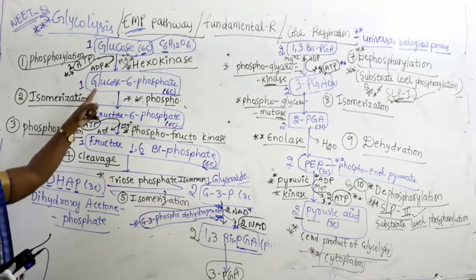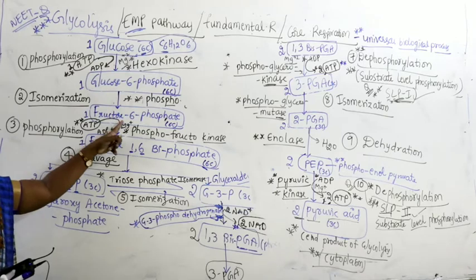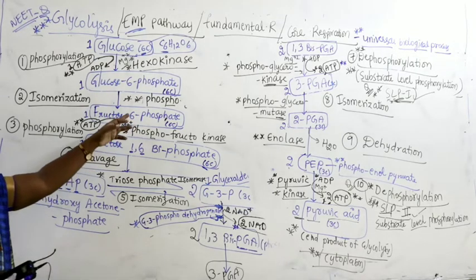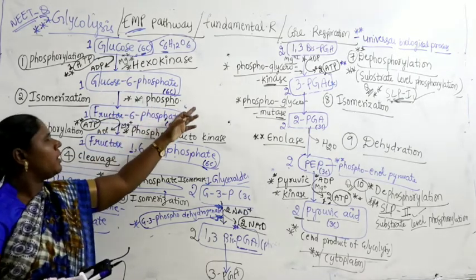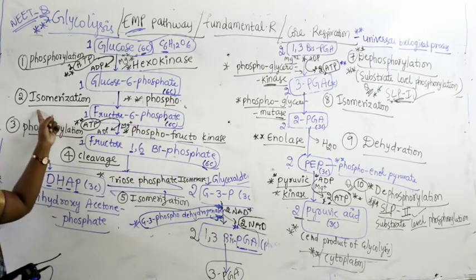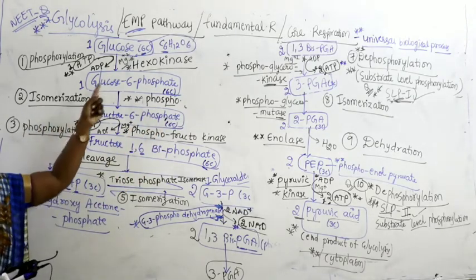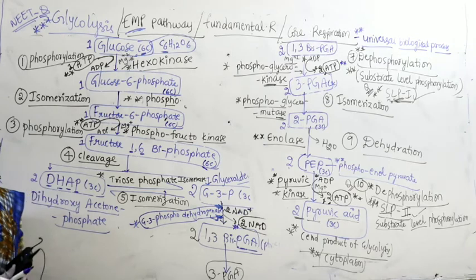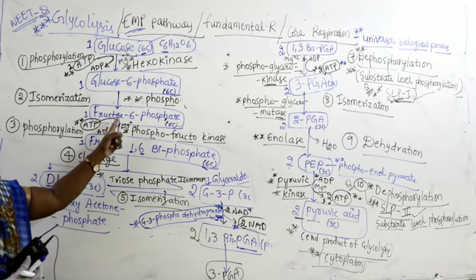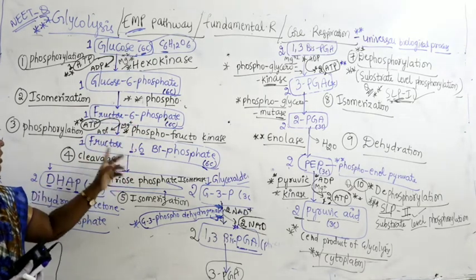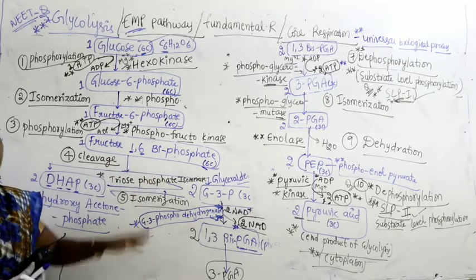In the next step, glucose 6-phosphate converts into fructose 6-phosphate with the enzyme phosphoglucoisomerase, and the name of the reaction is isomerization because both of them are isomers. Next, fructose 6-phosphate converts into fructose 1,6-bisphosphate.